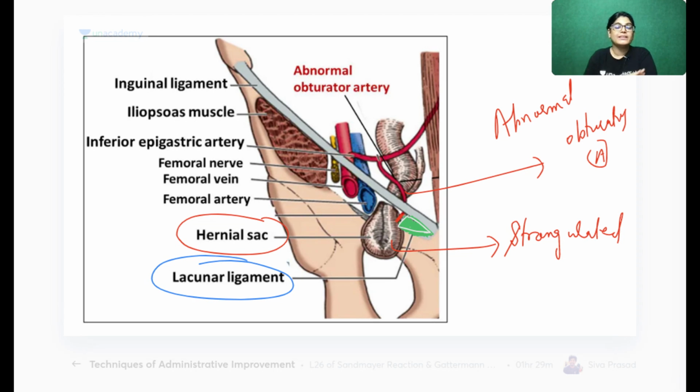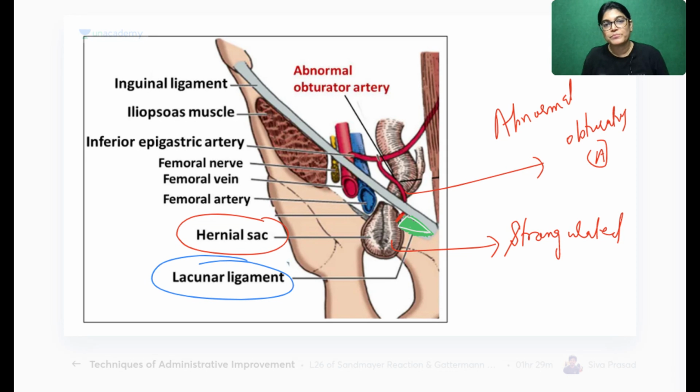He is very sure that there is no artery lying on the medial aspect, because in normal anatomy the artery and the veins are lying on the lateral aspect. So he will blindly cut it with full confidence on the medial aspect, not knowing the anatomy. They will cut the abnormal obturator artery.